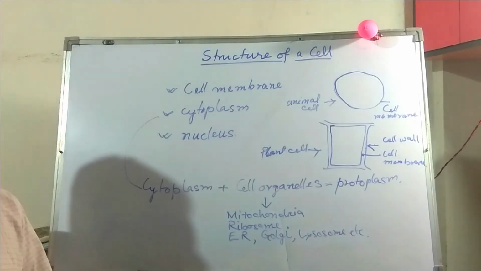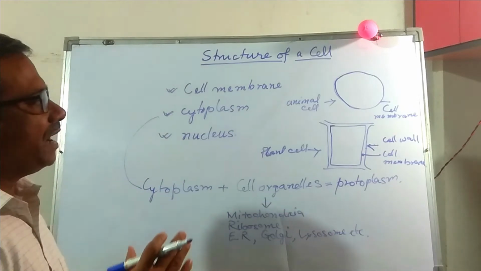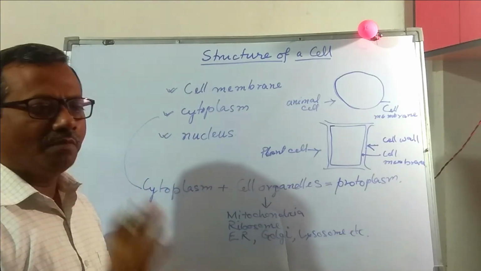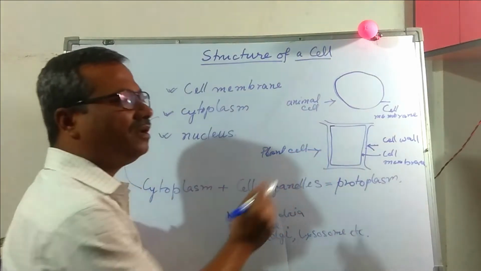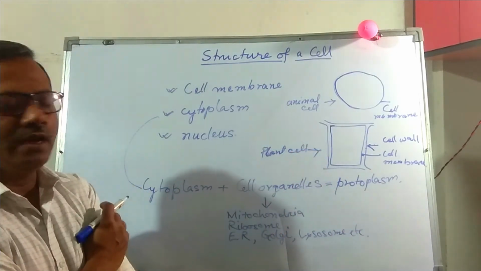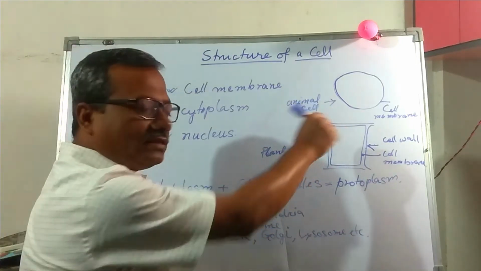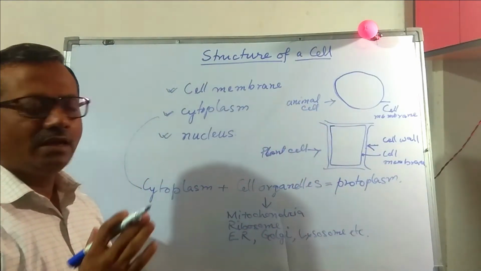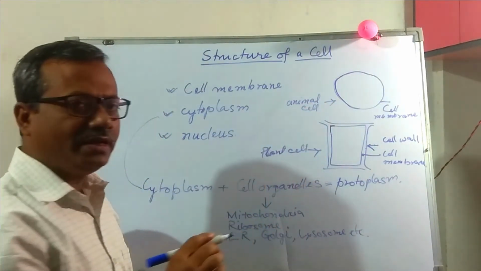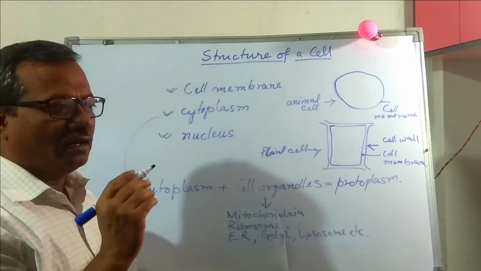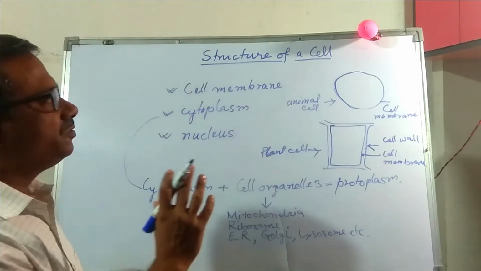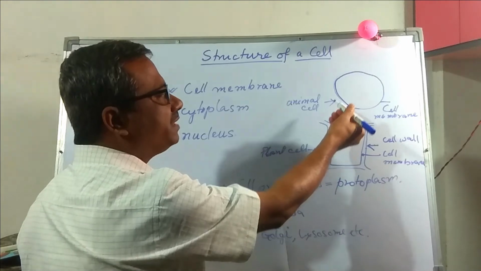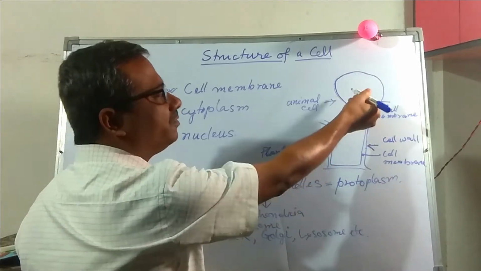Semi-permeable means partially it permits some objects to enter, and the harmful objects the semi-permeable membrane does not allow to enter into the cell. Semi-permeable means the membrane permits the useful materials to enter into the cell and the harmful objects it doesn't allow to enter into the cell.